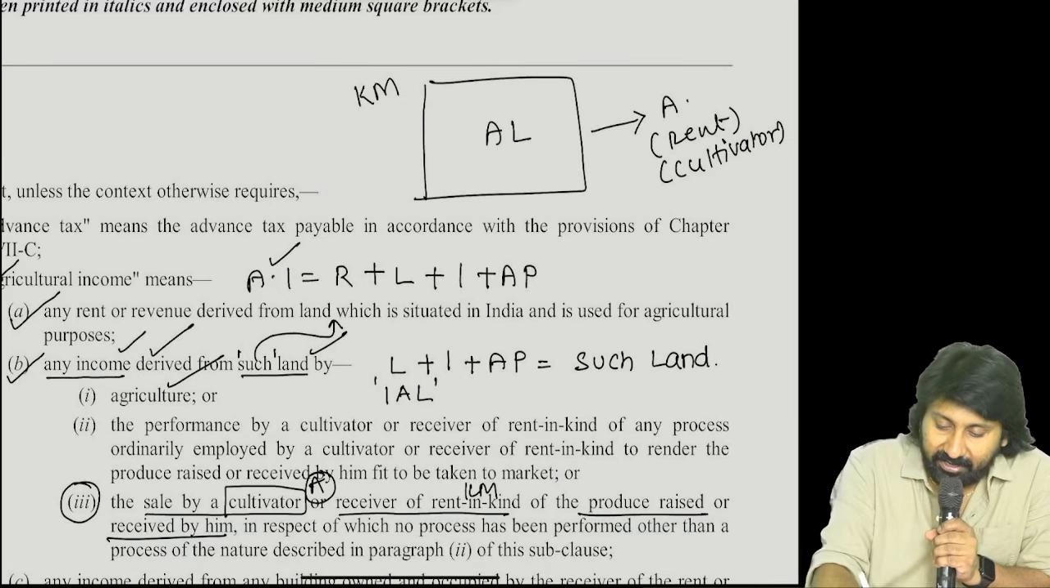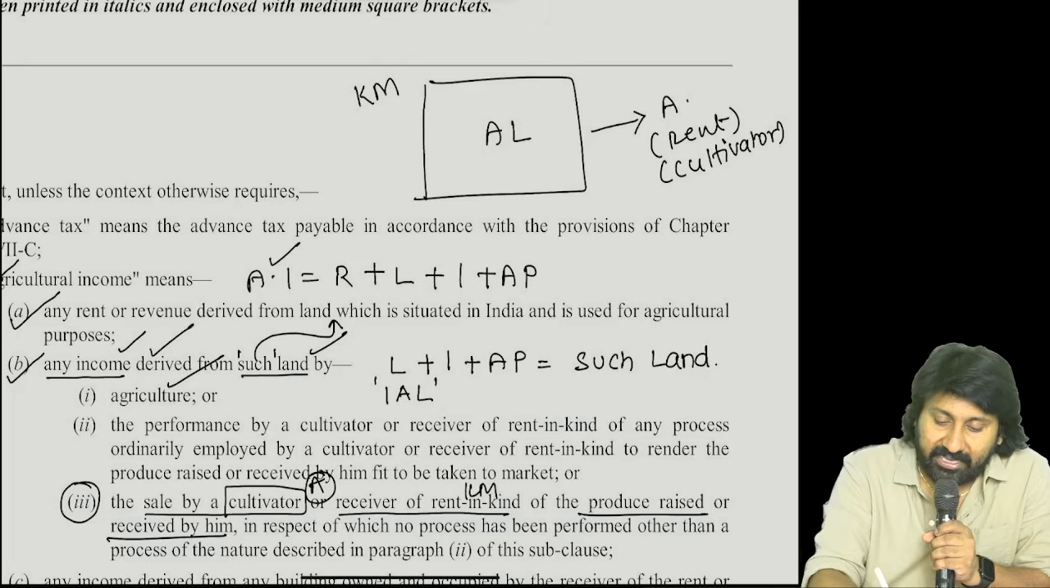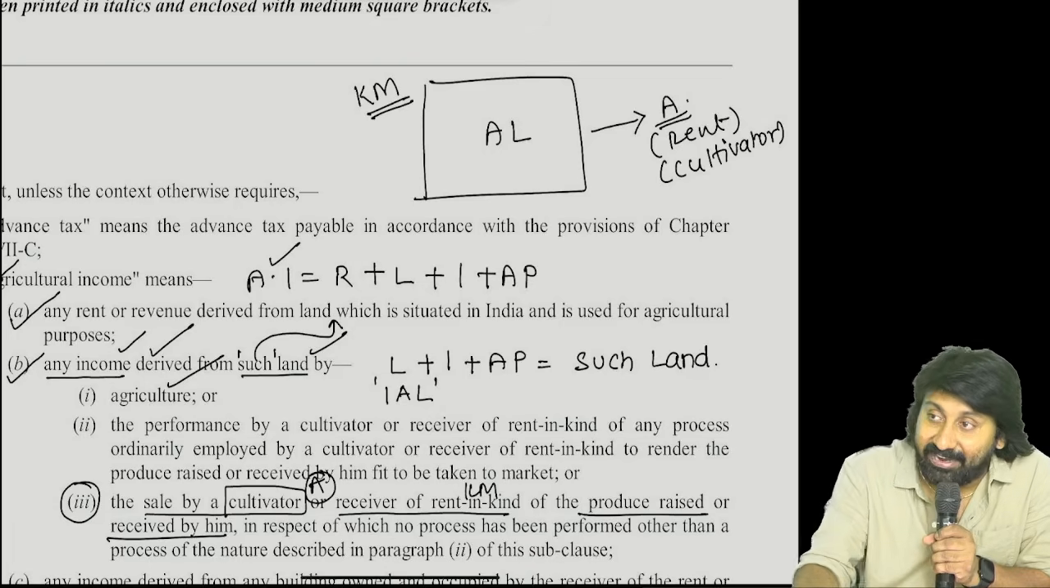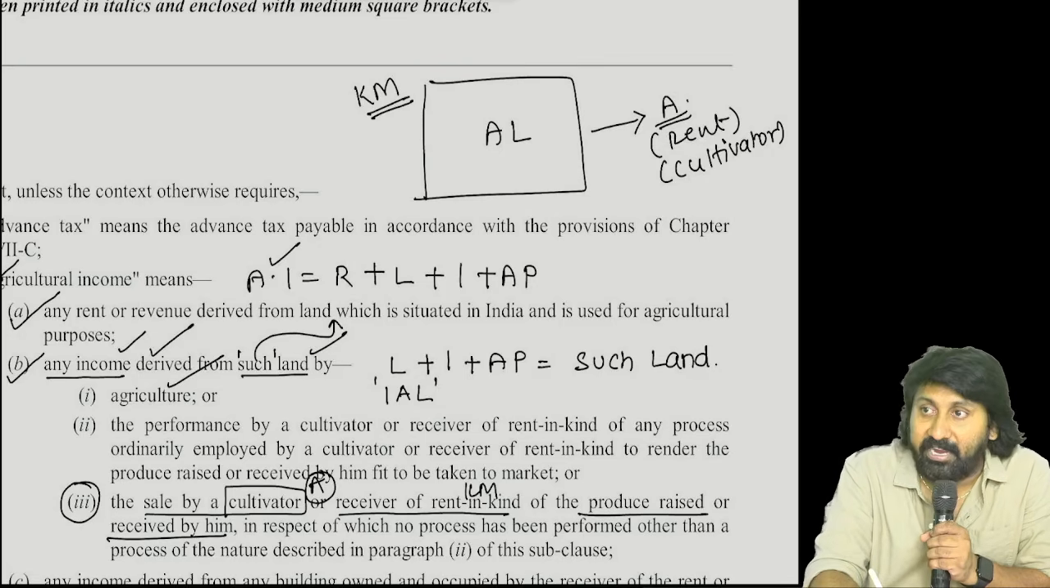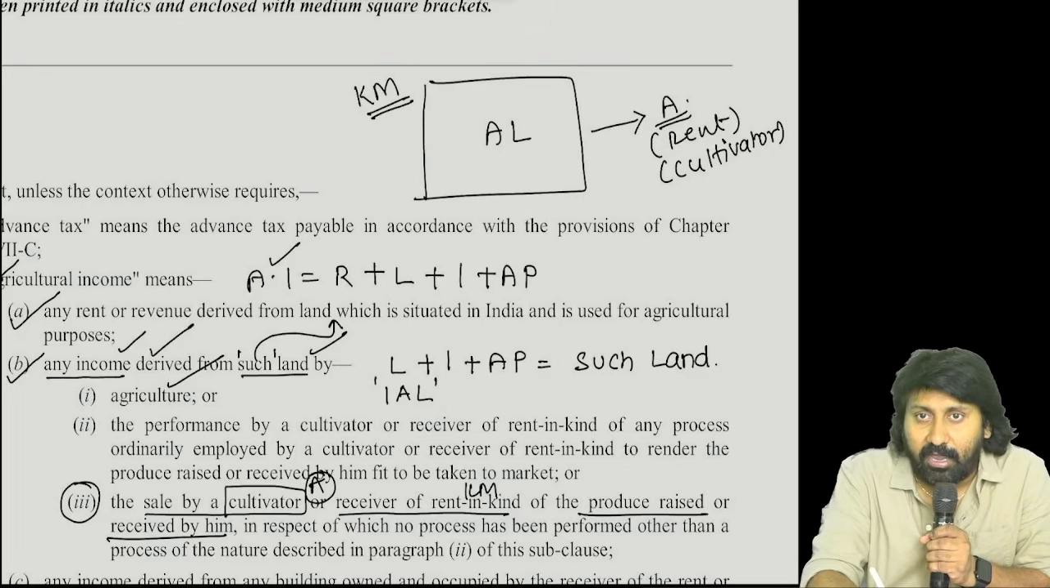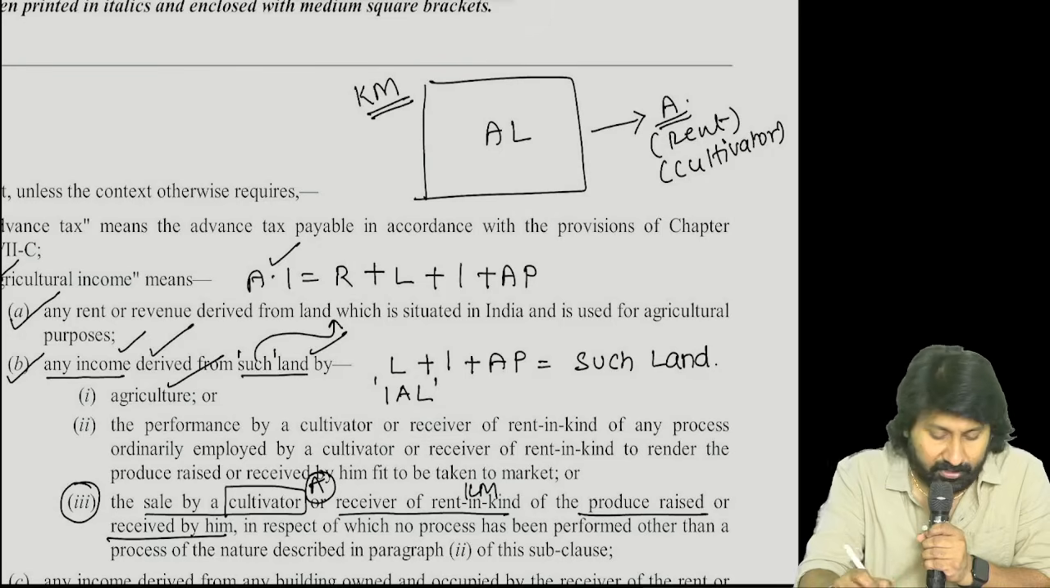What land is there? Who is the owner of the agricultural land? Who is the person cultivating the land? Mr. A. Now tell me. KM is the owner, but he doesn't have knowledge of agriculture.